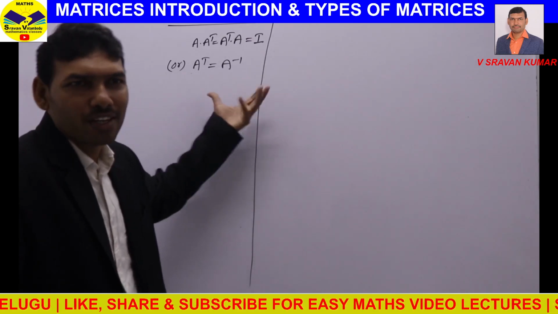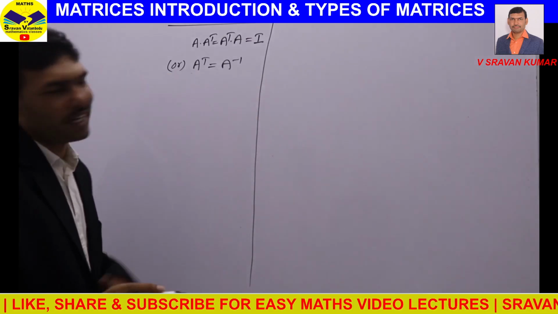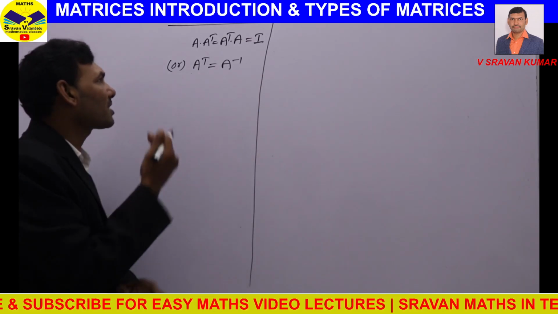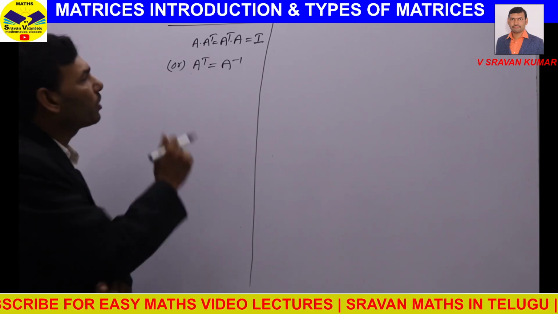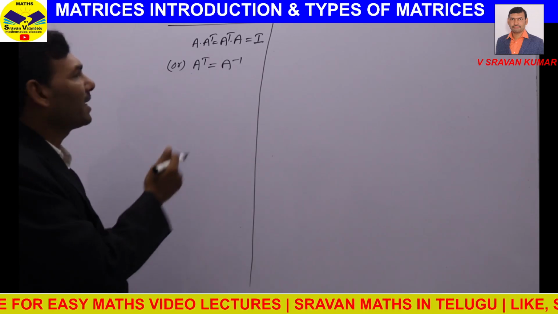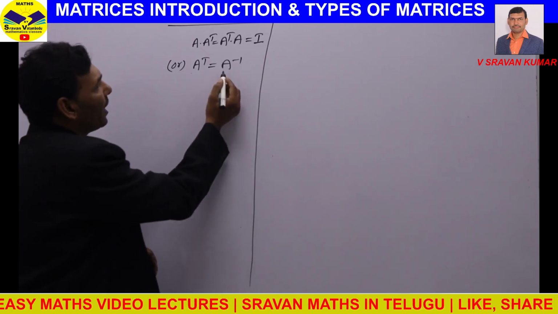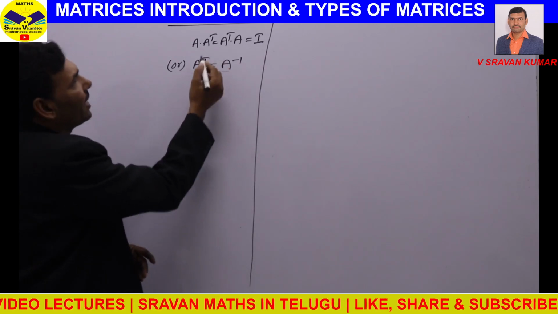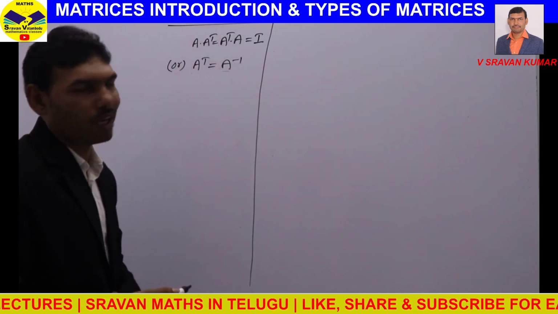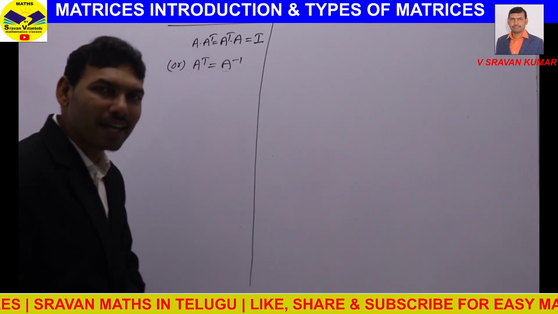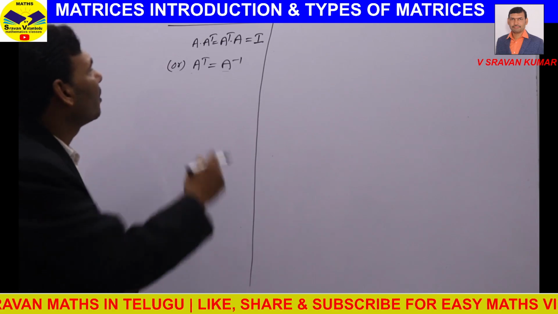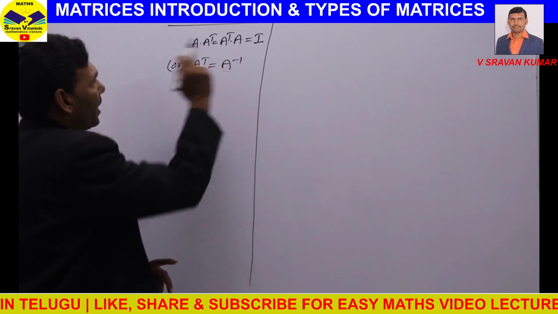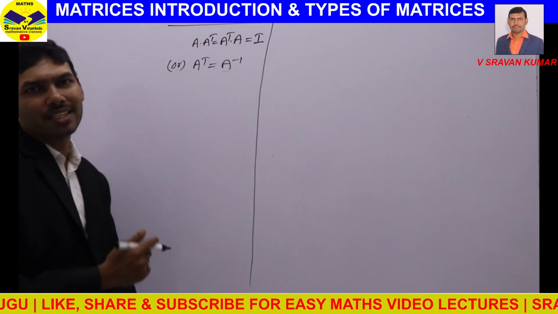Why? You know very well, A inverse is too difficult to find compared to A transpose. A transpose is obtained just by interchanging rows as columns. But to find A inverse, adjoint A by det A, that is a lengthy process. So to find A inverse, we easily make the matrix orthogonal. What is an orthogonal matrix? A square matrix is said to be orthogonal if A into A transpose equals A transpose into A equals I.